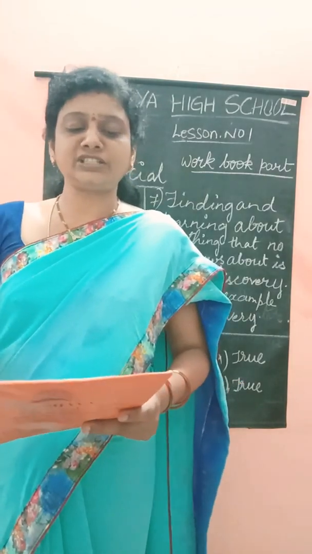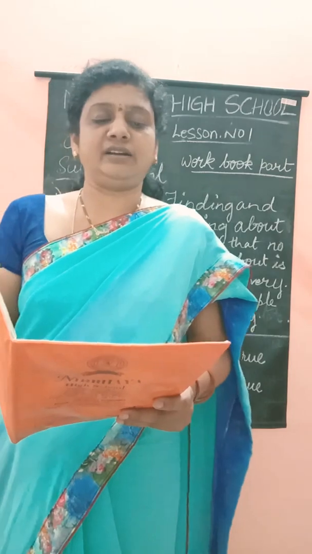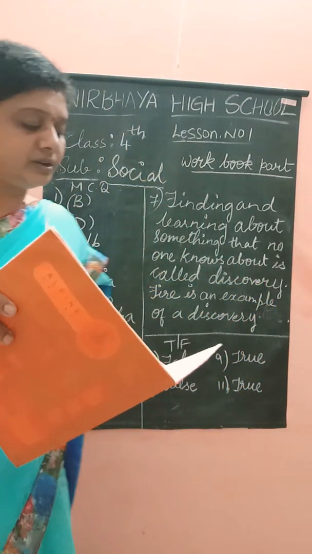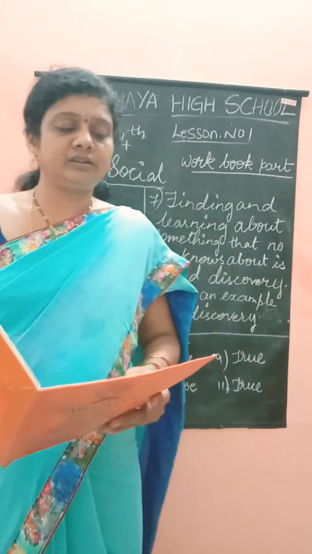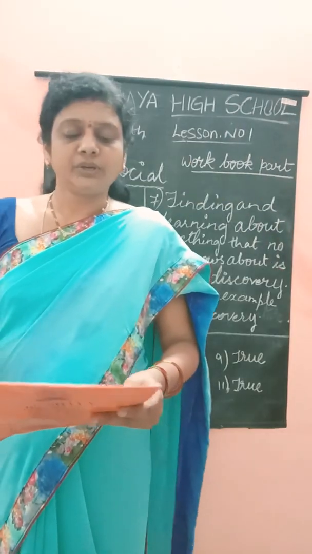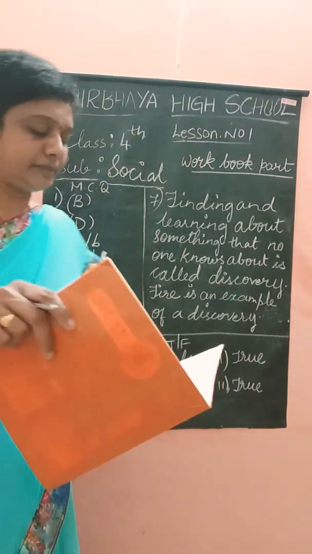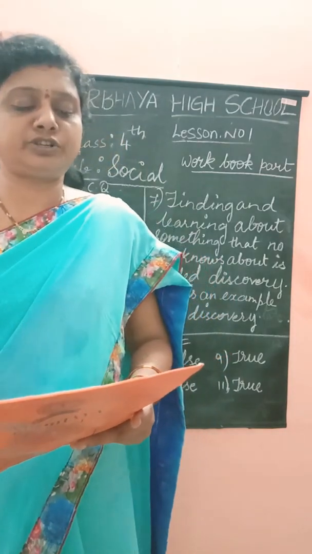Very short answer question. Who is usually called the father of medicine in India? Charaka. Which Chinese invention was initially used to wrap delicate materials? It is paper. And the 7th question is a short answer question.